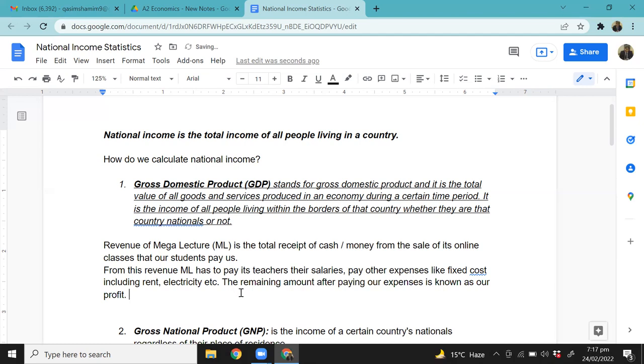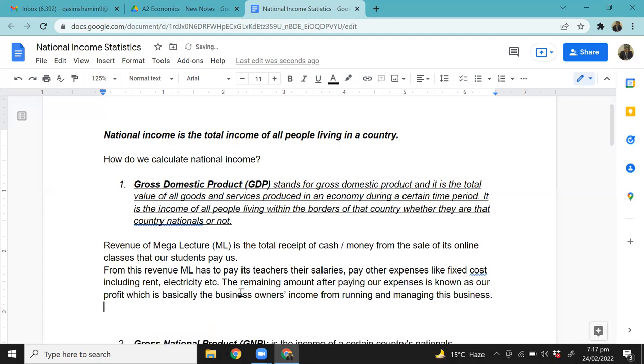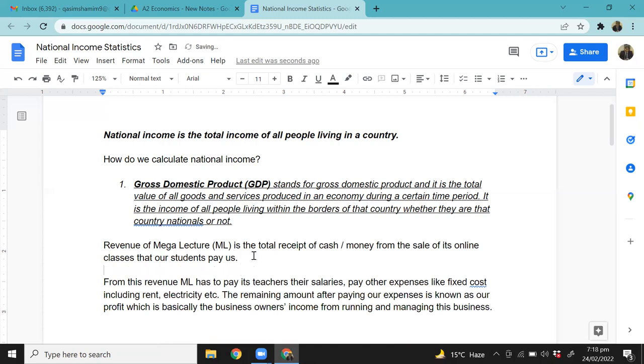Okay. Which is basically the business owners' income from running and managing this business, right? Are we good on this? The idea is fairly simple: when you subtract your expenses from your revenue, the amount that you are left with is your profit, and this profit belongs to company owners or business owners, and it is their return for running that business. We good on this?